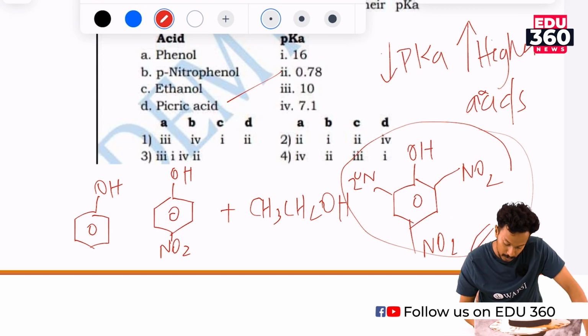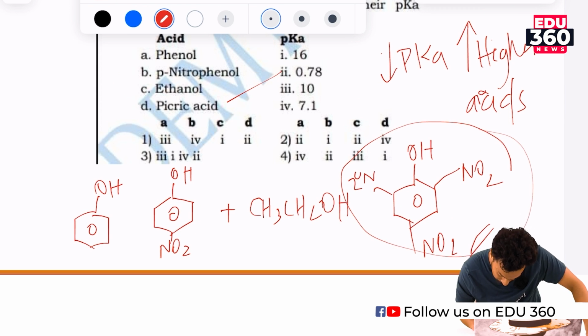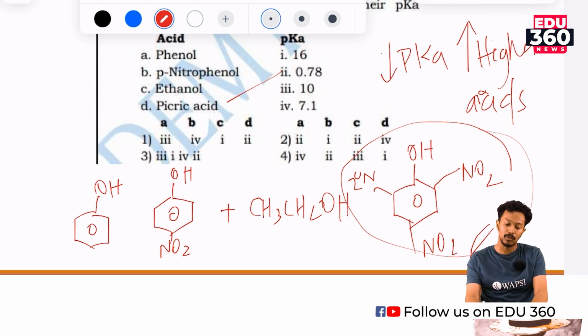We do know that D is 2. Option 1 and option 4 are correct so far, so we could rule out options 3 and 2. So what would be the next most acidic one? Phenol is less acidic than para-nitrophenol, because of the minus I effect of the nitro group.